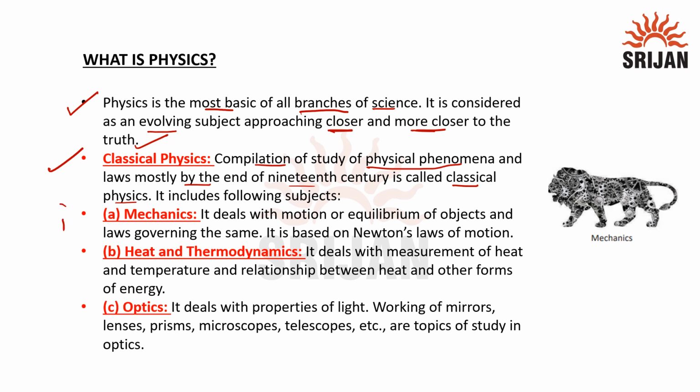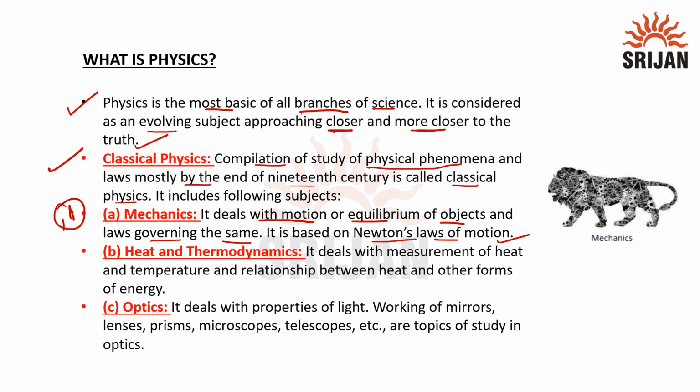The first one is mechanics. What is mechanics? It deals with motion. What is motion? Movement of an object. The next is equilibrium. What is equilibrium? Equilibrium is the state of balance of objects and the laws governing the same. It is based on Newton's laws of motion. Newton has given us three laws of motion.